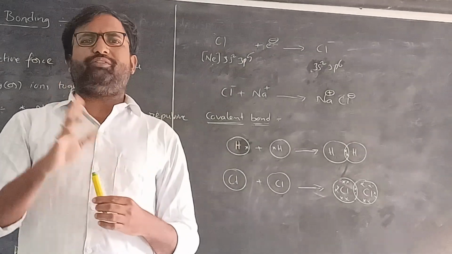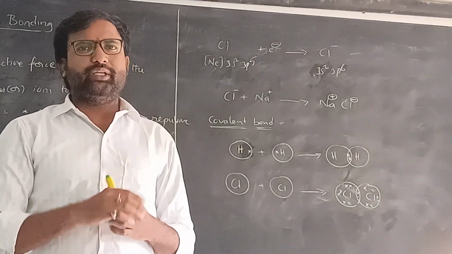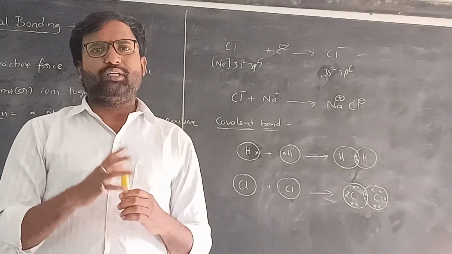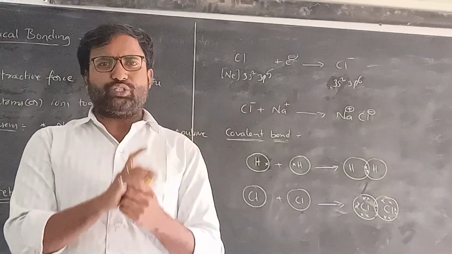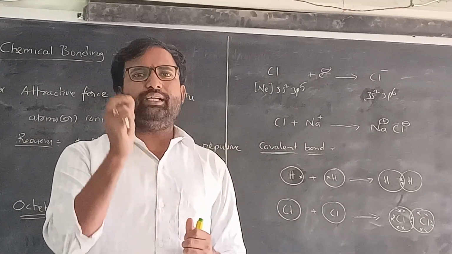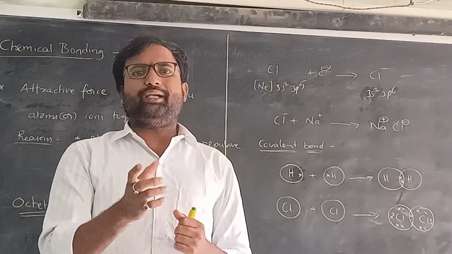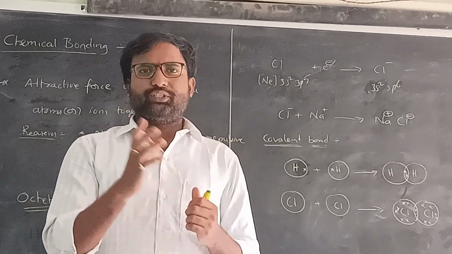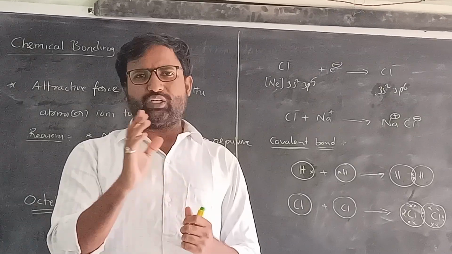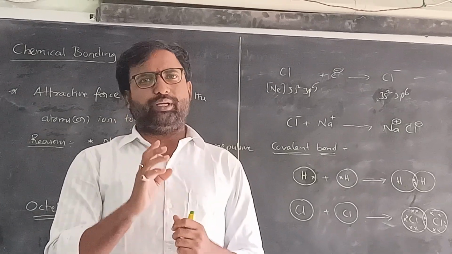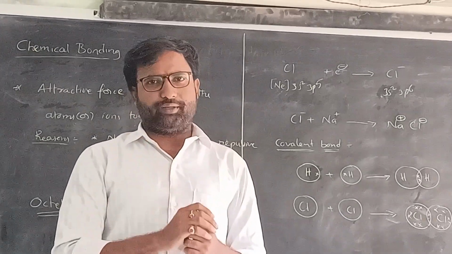There is another way of sharing of electrons. If the shared electrons are contributed by only one atom, but the electrons are shared by both, that's called a coordinate covalent bond or dative bond.